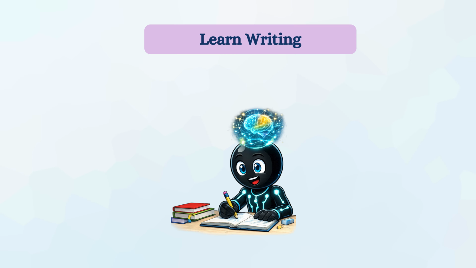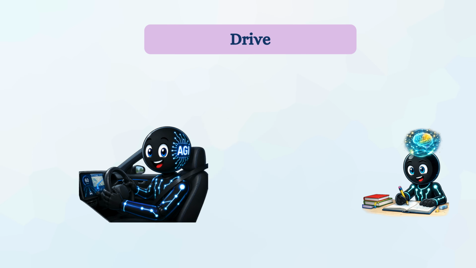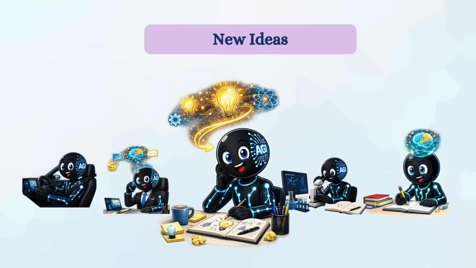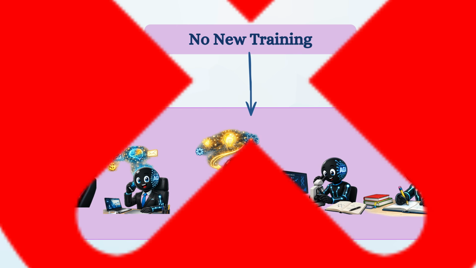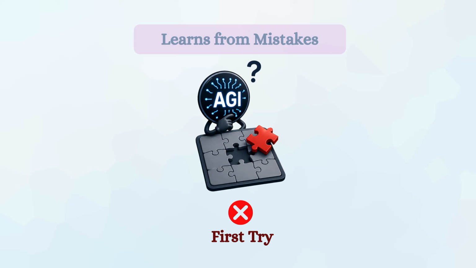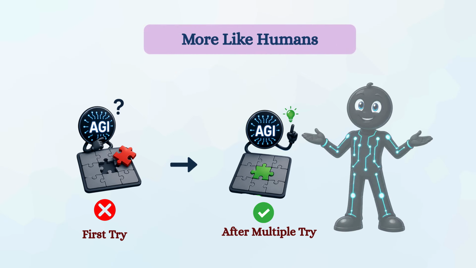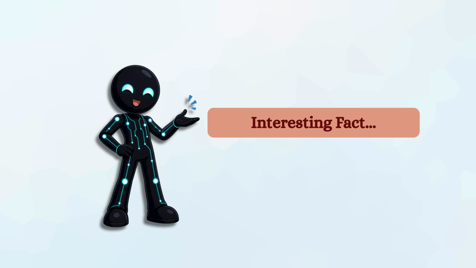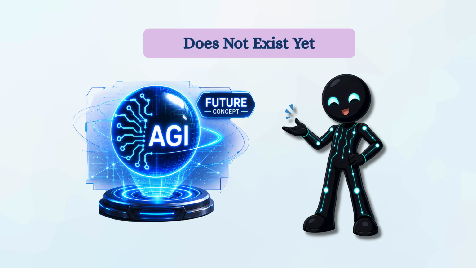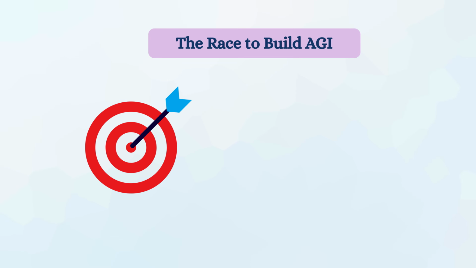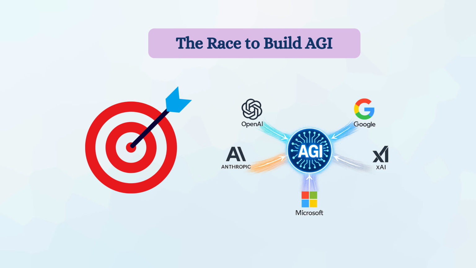If it learned how to write, it could also learn how to drive, run a business, do scientific research, or even come up with completely new ideas without needing separate training for each task. It would learn from its mistakes and get better over time, completely by itself, just like we do. But here is the interesting fact. AGI does not exist yet right now. It's just a theoretical idea. And one of the biggest goals that AI companies are working hard to achieve is this.